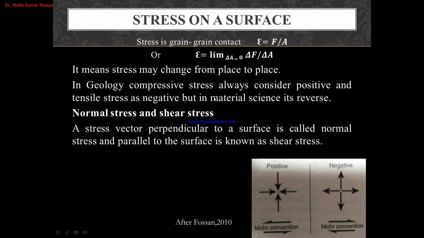In geology, compressive stress is always considered positive and tensile stress negative, but in material science, it is reverse. Compressive stress is considered negative and tensile stress positive in material science, but in geology, compressive stress is always positive and tensile stress is always negative. A stress vector perpendicular to a surface is called normal stress and parallel to the surface is known as shear stress. So this is the Mohr convention. We can see this is the compressive stress and this is positive, and these are the tensile stress. This is negative.